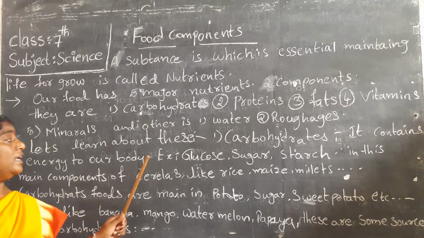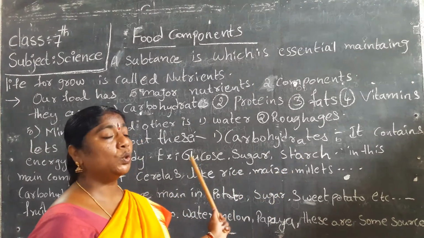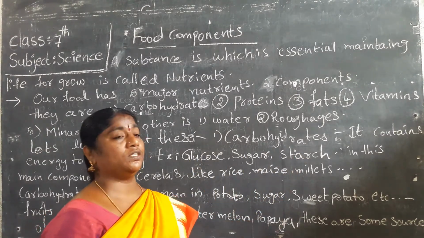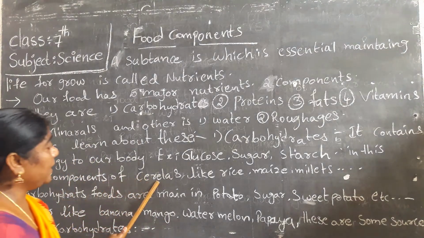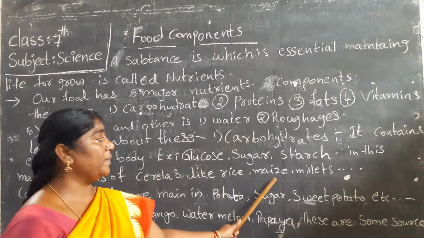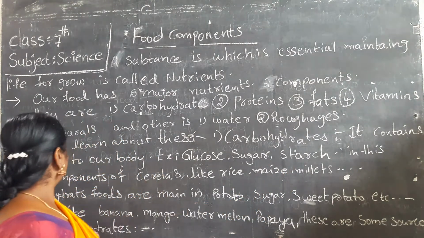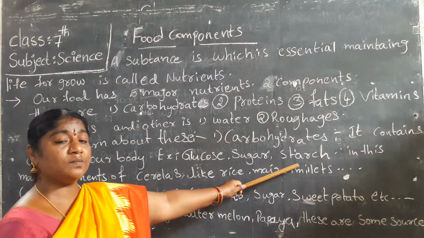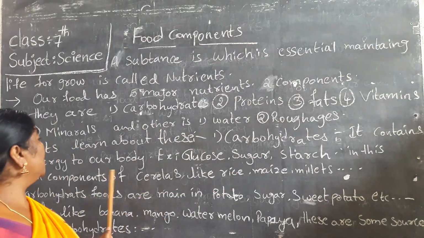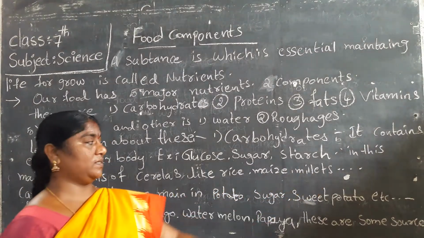It is the main component of cereals like rice, maize, millets.